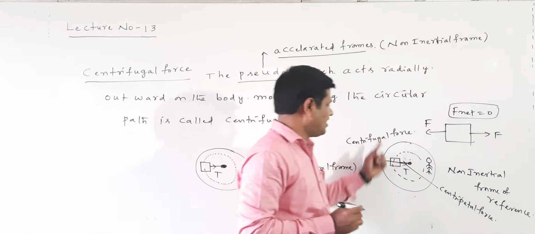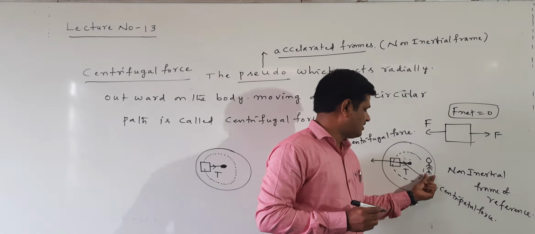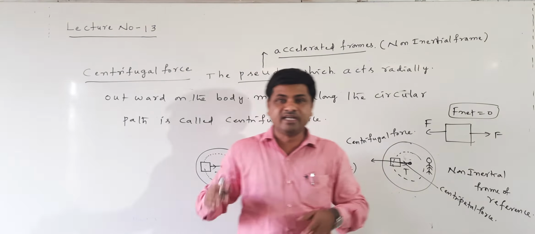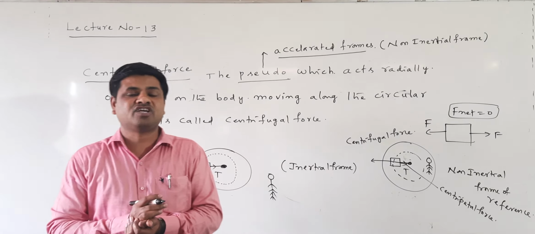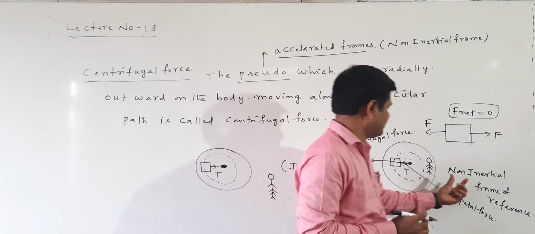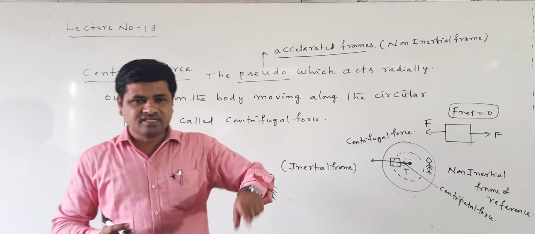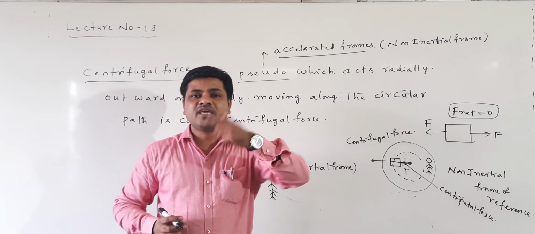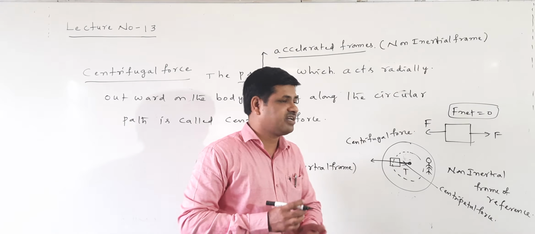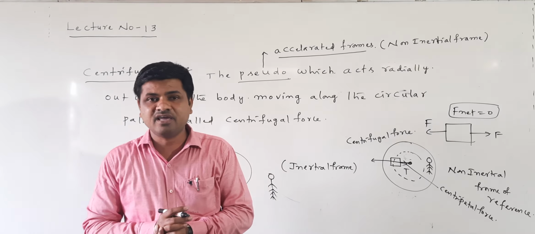Now, when the observer is sitting on the rotating table, the place of the observer changes. When the place of the observer changes, this is called a non-inertial frame of reference. When the observer is sitting on the disc, he observes the body at rest position. Why is the body at rest?